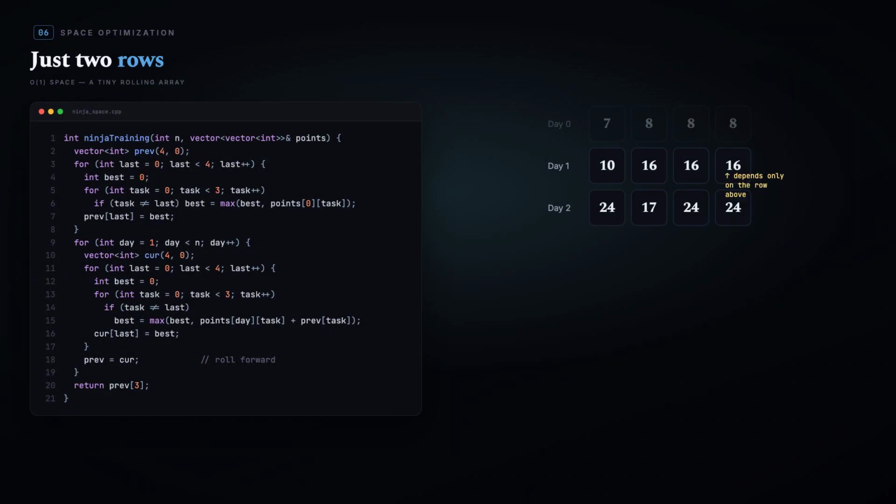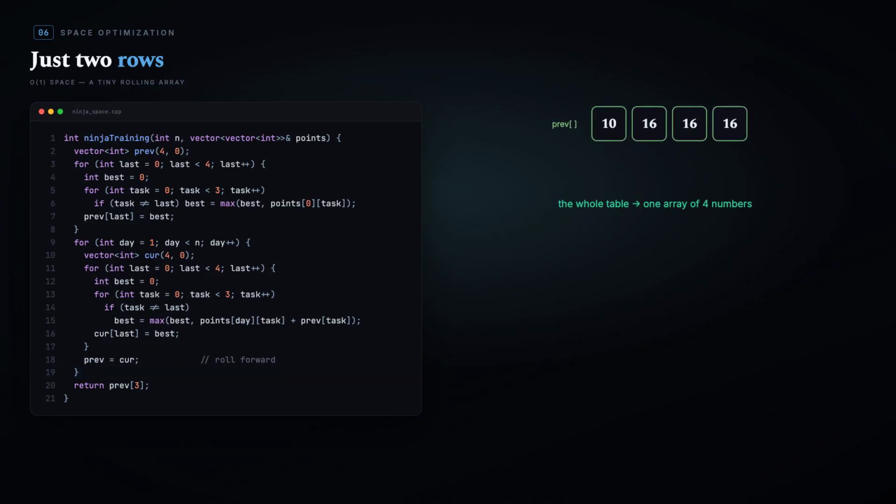Now the elegant finish. Notice that day D only ever depends on day D minus 1. We never look further back. So why keep the whole table? We collapse it to a single array of 4 numbers, prev, compute the current day from prev, then let current become the new prev. The 2-dimensional table just melts into one tiny rolling array.